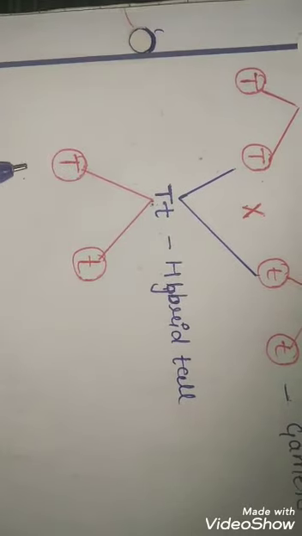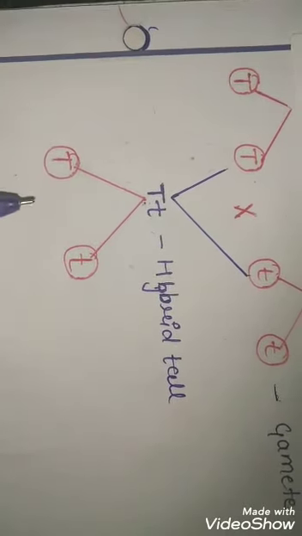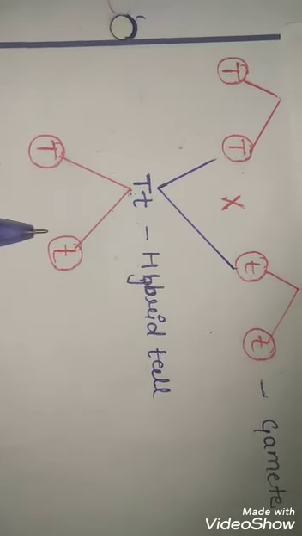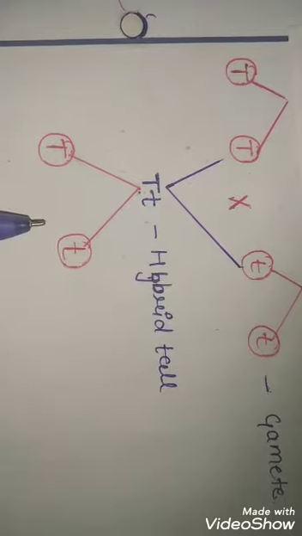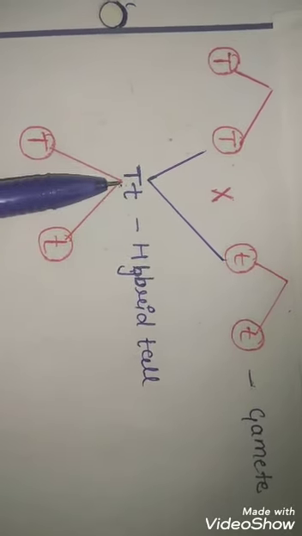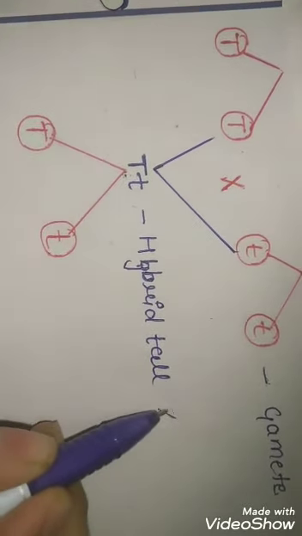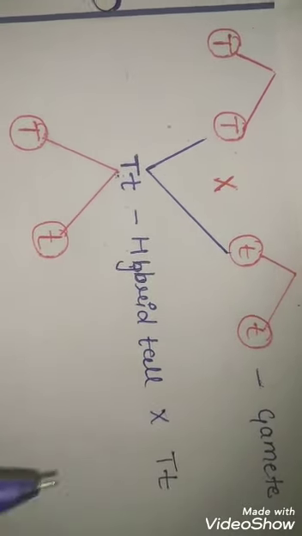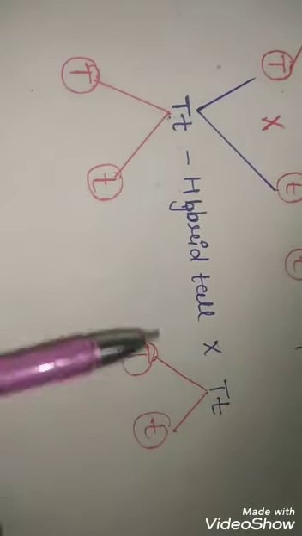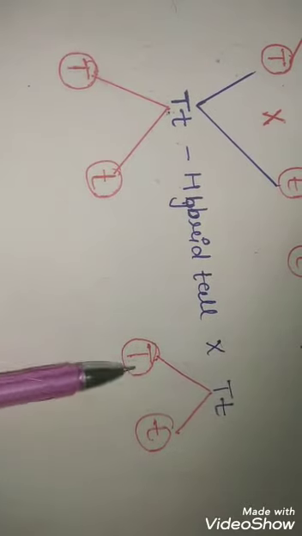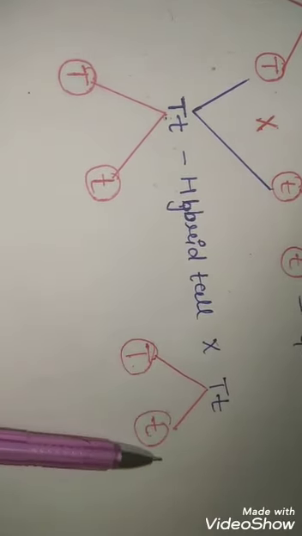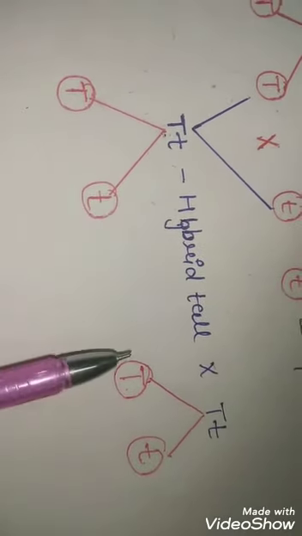It shows that during gametogenesis, during sexual reproduction, there is no mixing of characters, and this shows the purity of gametes. Then this plant will be crossed with another plant, which will also have gametes, one male gamete and one female gamete, and they will do the cross.